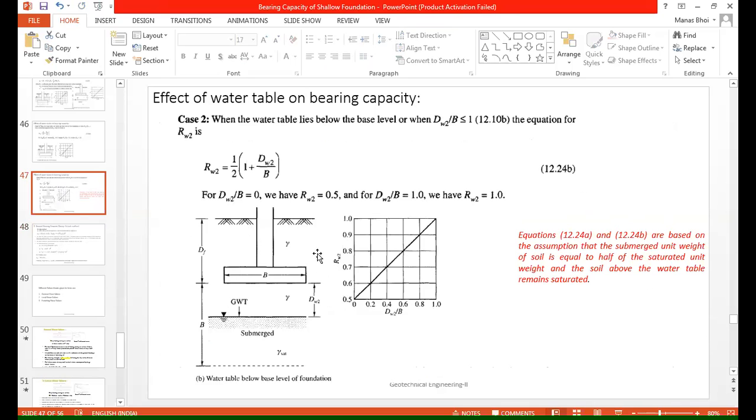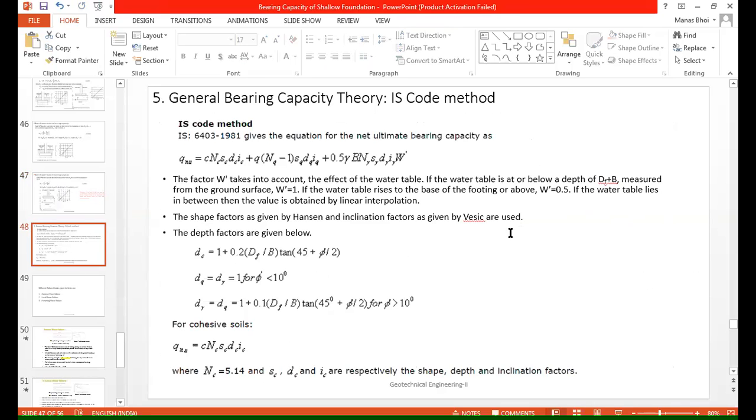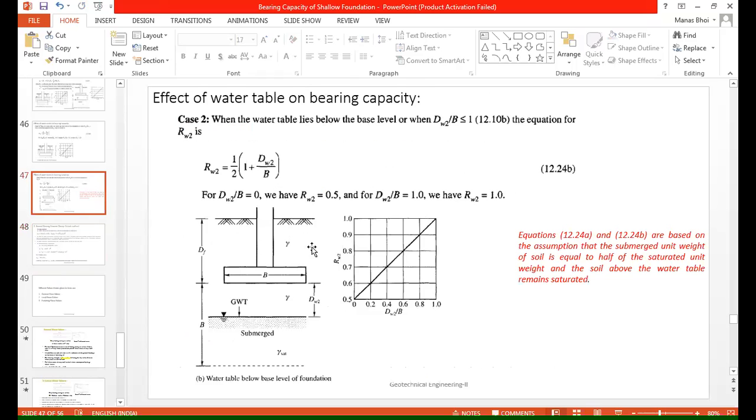Now what it is saying is that if the water table lies in between, then the value is obtained by linear interpolation. What do you understand by that? When the water table is here or above, it will be 0.5. When the water table is here or below this, it will be 1. So in between there has to be a linear interpolation. Linearly means what you have to do.